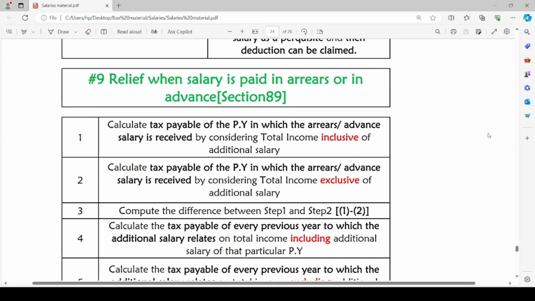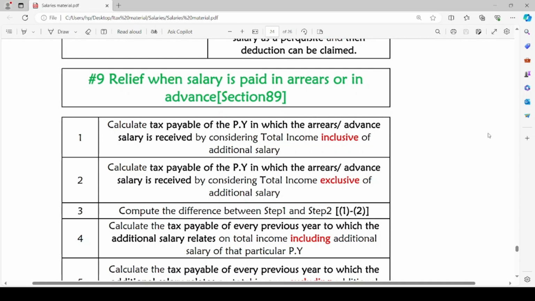In the previous year in which such additional salary, either paid in advance or paid in arrears, is received, we have to include that amount, and by considering it as total income inclusive of additional salary, we have to calculate the tax payable. Then we will calculate the tax payable of the previous year in which the arrears or advance is received by considering total income exclusive of such additional salary. We will exclude such arrears paid or advance paid.